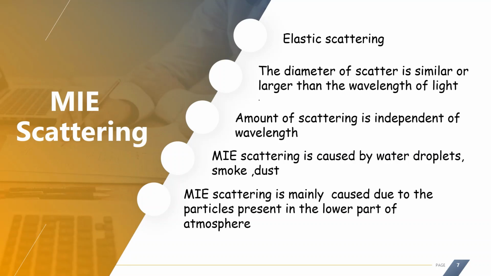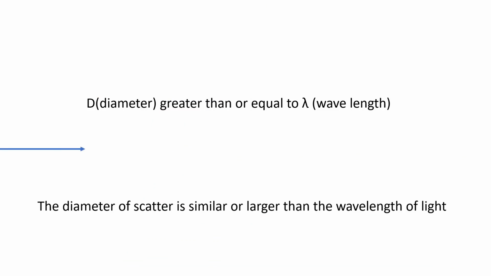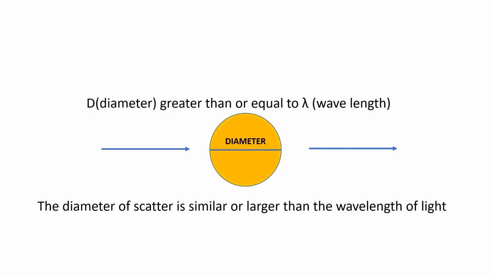Mie scattering is caused by water droplets, smoke and dust. It is mainly caused by the particles present in the lower part of the atmosphere. Let us clearly see about Mie scattering. The diameter of the particle is greater than or equal to the wavelength of the incident light.